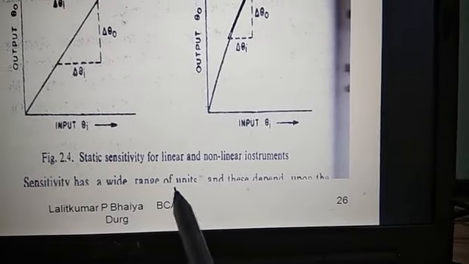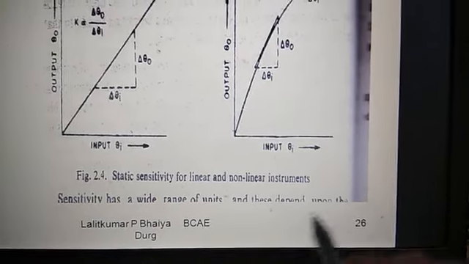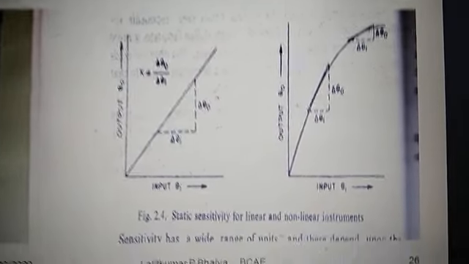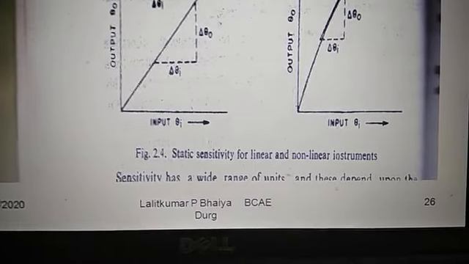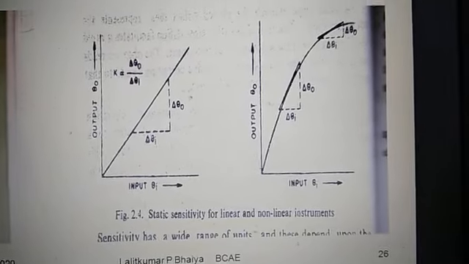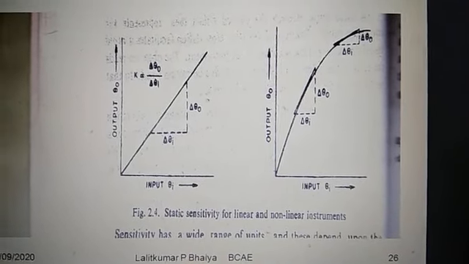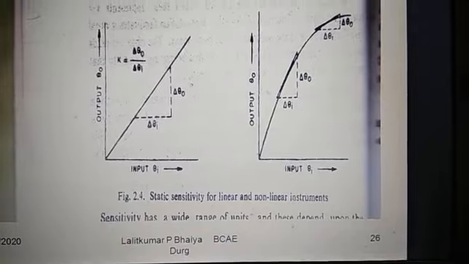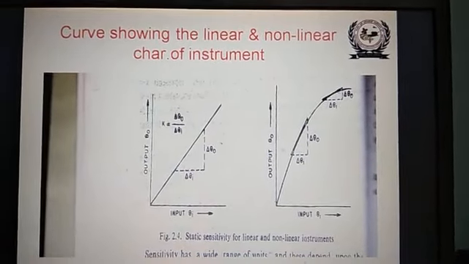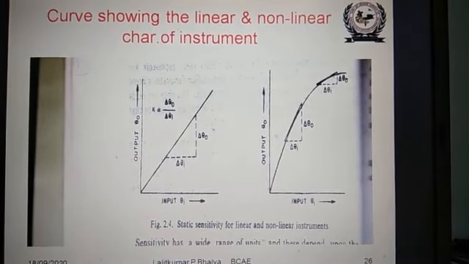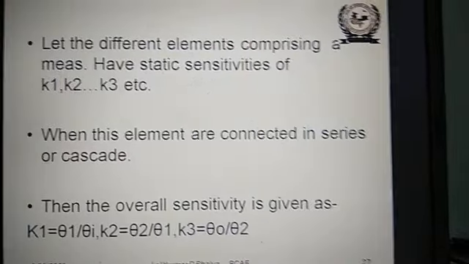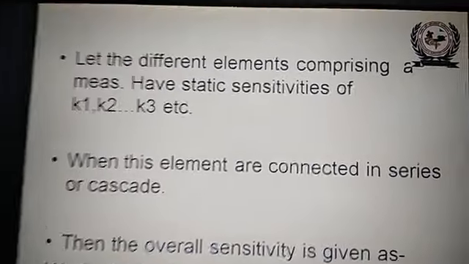Sensitivity has a wide range of units. It has different units for different quantities, but particularly it is a constant because both quantities, input and output, are the same. So suppose a voltage is there, voltage sensitivity, maybe microvolt per volt, like this are the units.